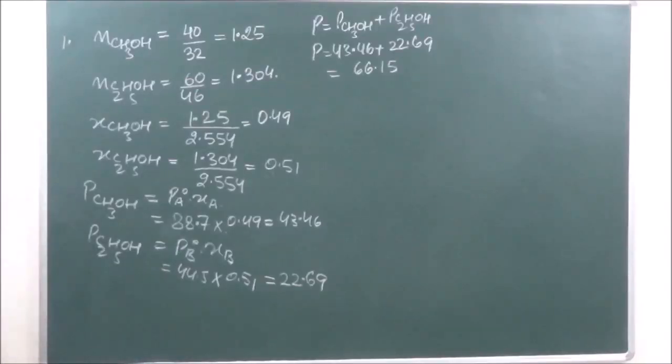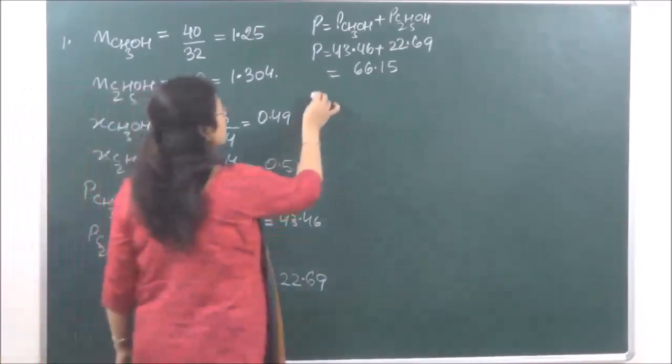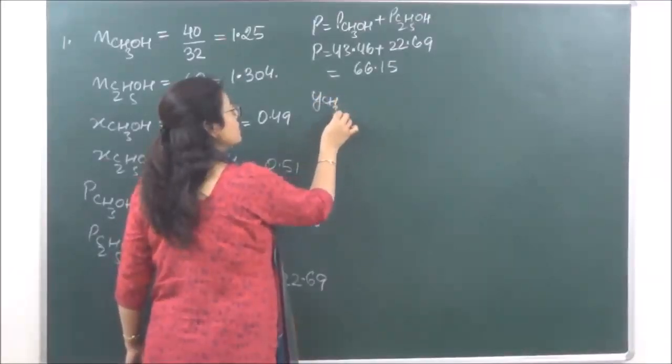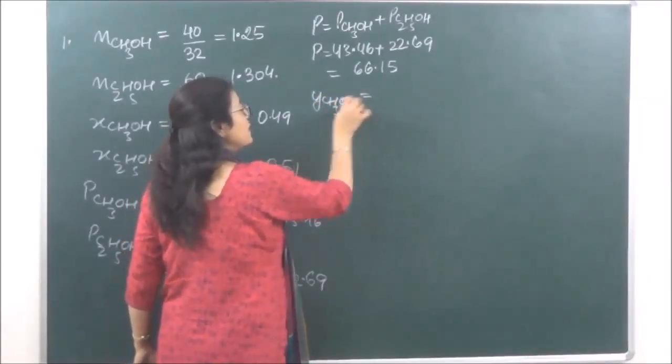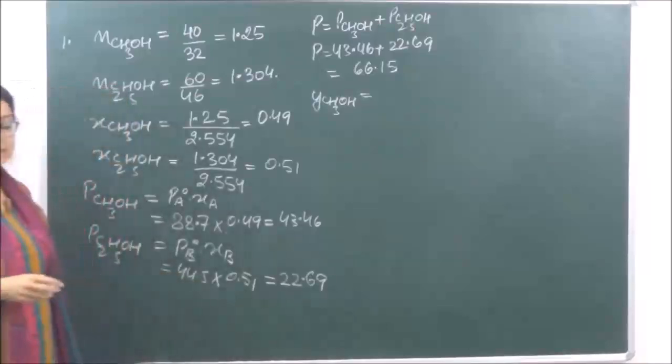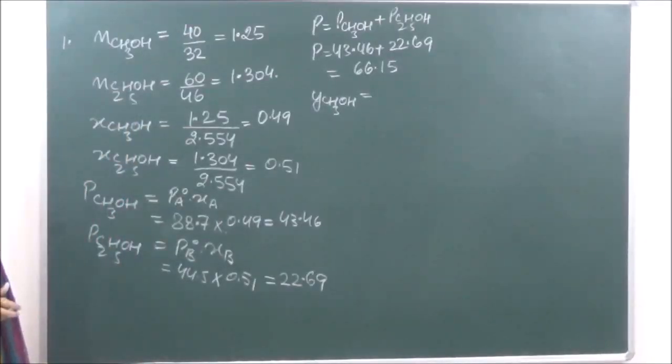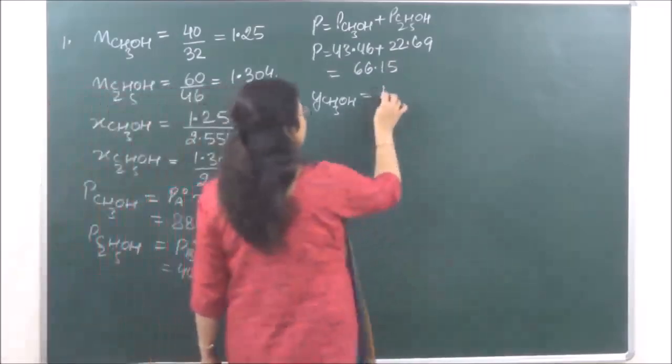Then the second part of the question is to calculate the mole fraction of methanol in vapor. So mole fraction of methanol in the vapor state will be equal to partial pressure of CH3OH upon total pressure.